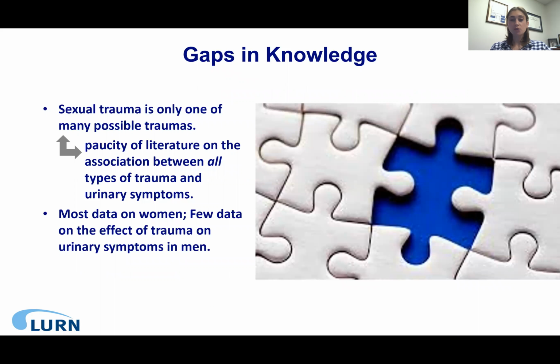However, sexual trauma is only one of many possible traumas, and there is little literature on the association between all types of trauma and urinary symptoms. Additionally, there is very little literature on the effect of trauma on urinary symptoms in men.